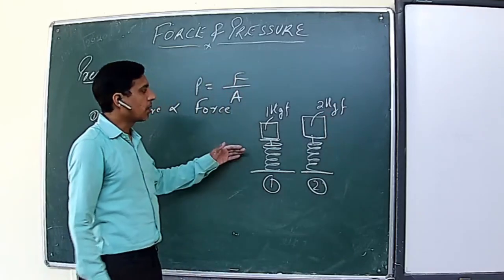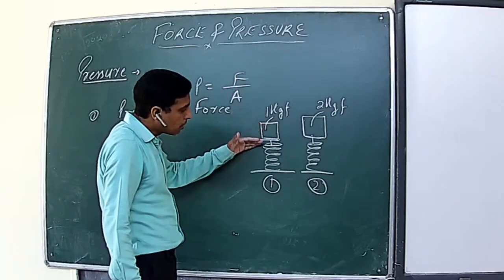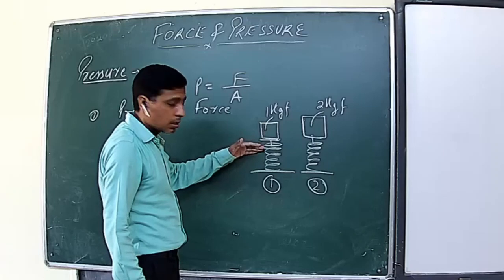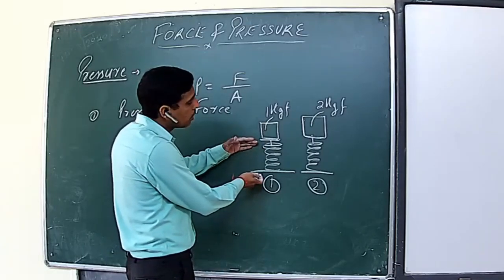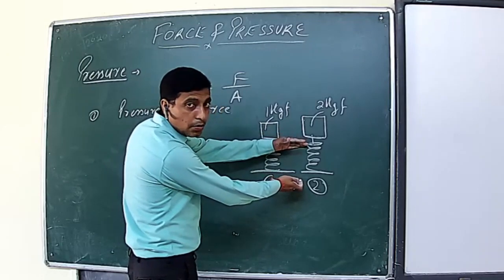Now because of this, what will happen? You will see the springs get compressed. In the first one, you will observe the compression is less as compared to the second one.